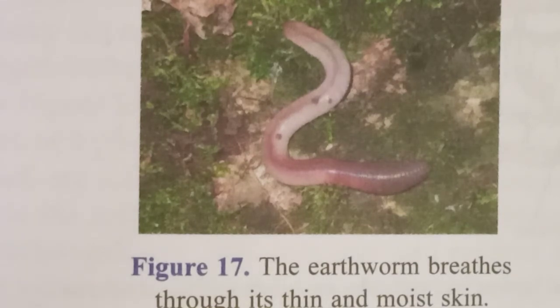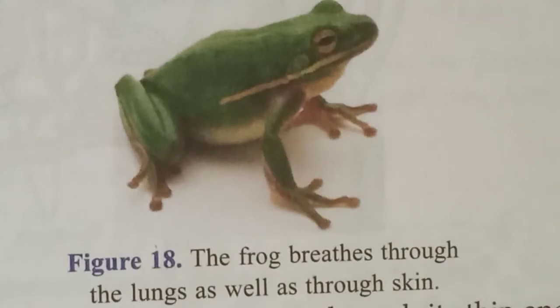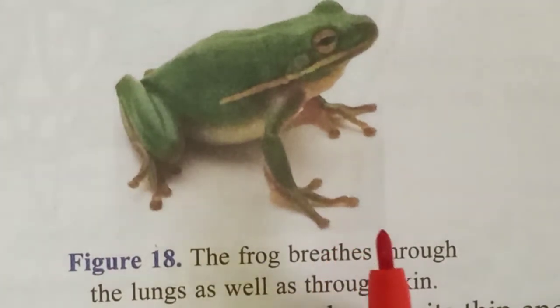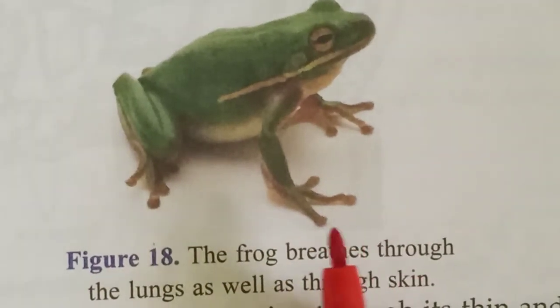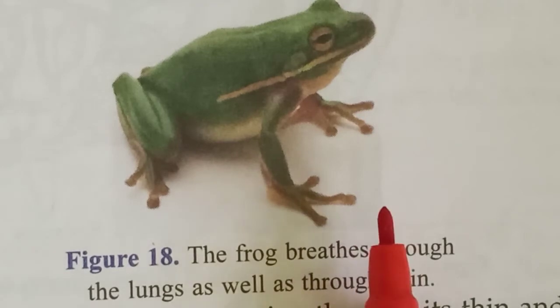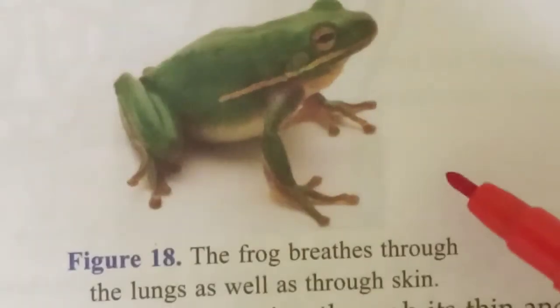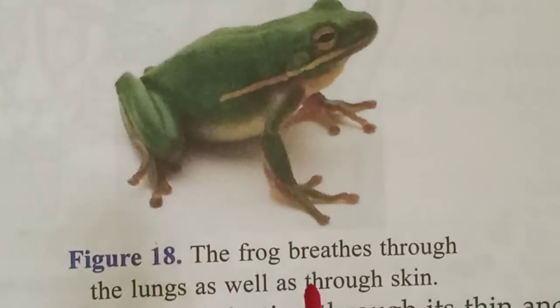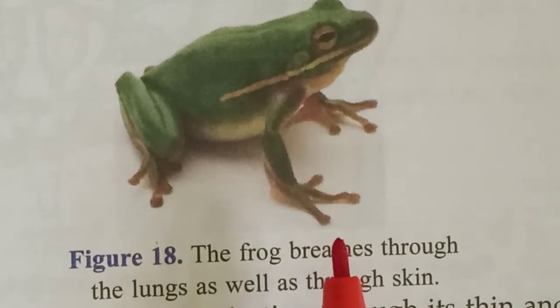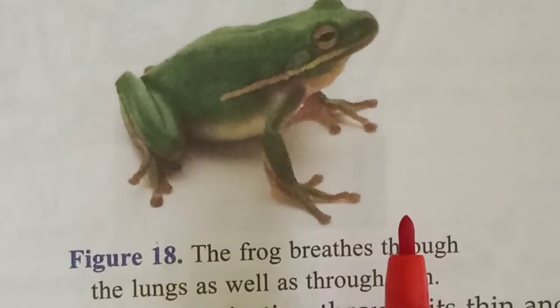With the help of thin and moist skin. Okay, what is this animal? It's a frog, no? Everybody knows what it is. It's an amphibian. Why is it called an amphibian? Because it lives in water and on land.